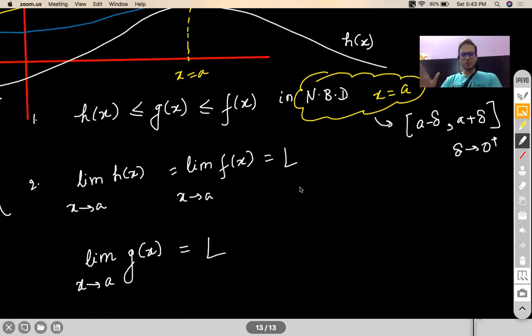L is some value to which both of them are tending. Let's say L. Then even the limit of g of x will also tend to L. Yes, this is there in your school syllabus, very much. Vaibhav Singh, is it clear?